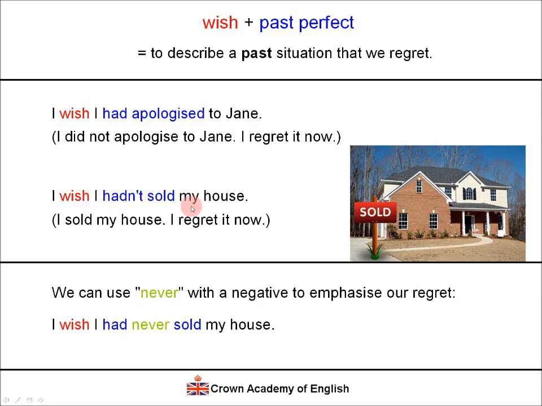This sentence and this sentence, the meaning is the same, but here it is stronger. Our regret is stronger. So I sold my house and I really regret it now. I'm very sad now that I sold my house. I wish I had never sold my house.